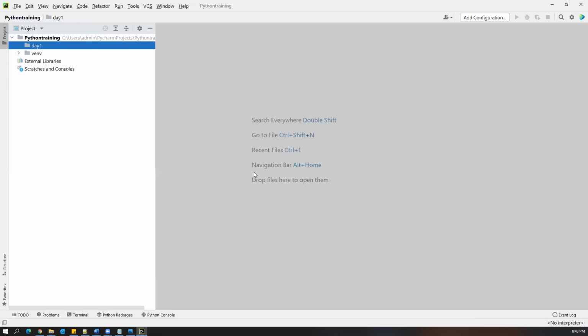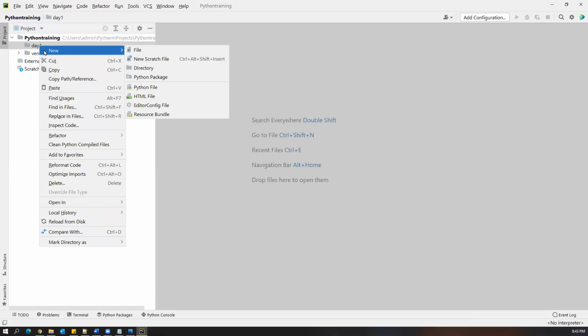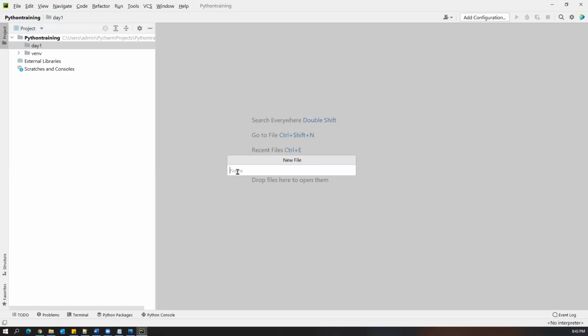So as soon as you created a new folder, you can just create a simple Python program. For that, we have to create a new file, or you can directly select a Python file. You can just select the file or Python file. Anything is fine. If you select only file, you have to give the file name like my first program.py.